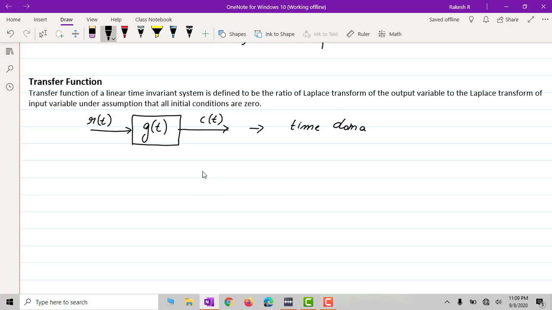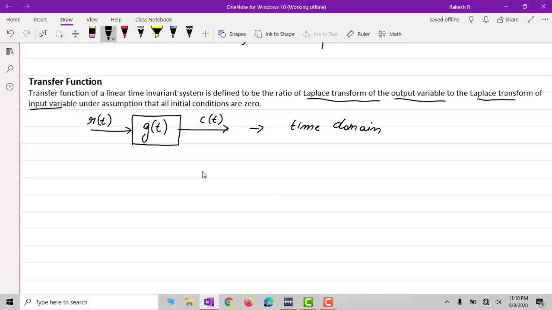This is in terms of time domain, but the transfer function of a linear time invariant system is defined as the ratio of Laplace transform of output variable to the Laplace transformation of the input variable. But here the system is given in terms of time domain, and that needs to be converted into the Laplace domain.